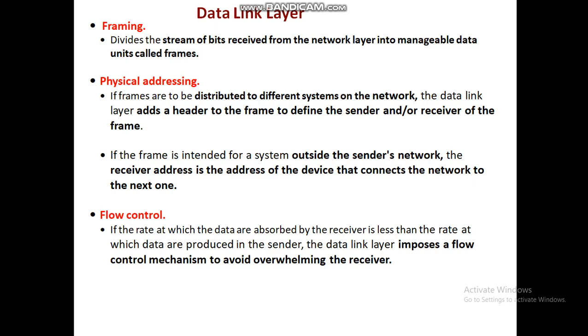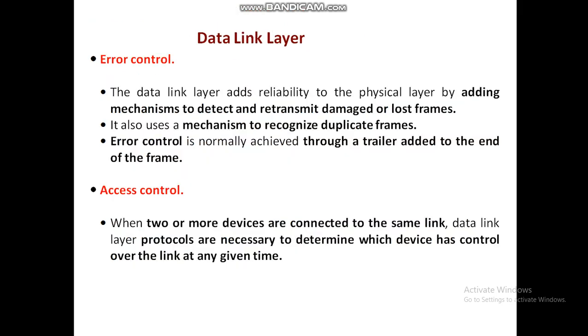Another functionality of the data link layer is error control. The lost or damaged frames are to be identified and retransmitted. It also must use a mechanism to recognize duplicate frames. Error control is achieved by adding a trailer at the end of a frame.